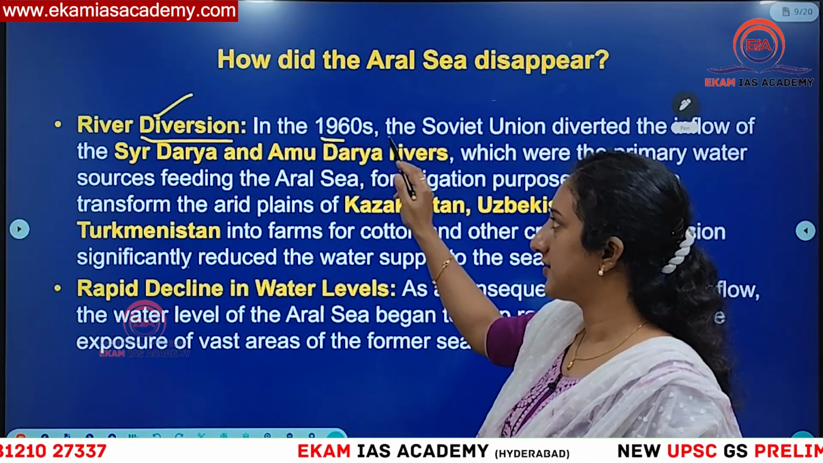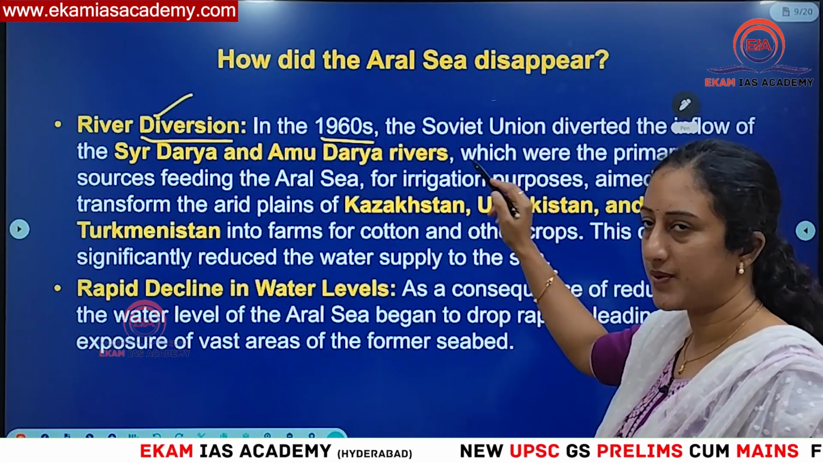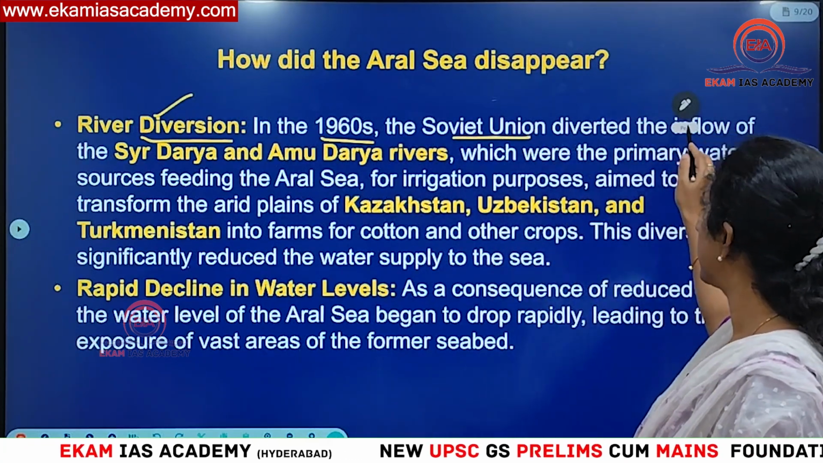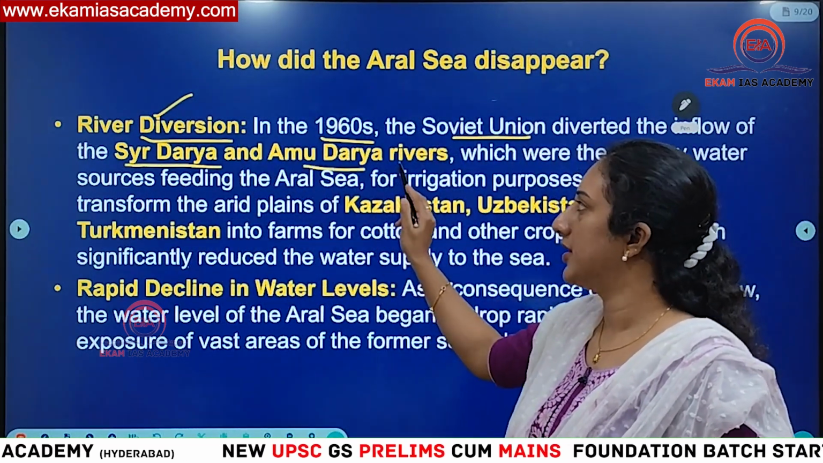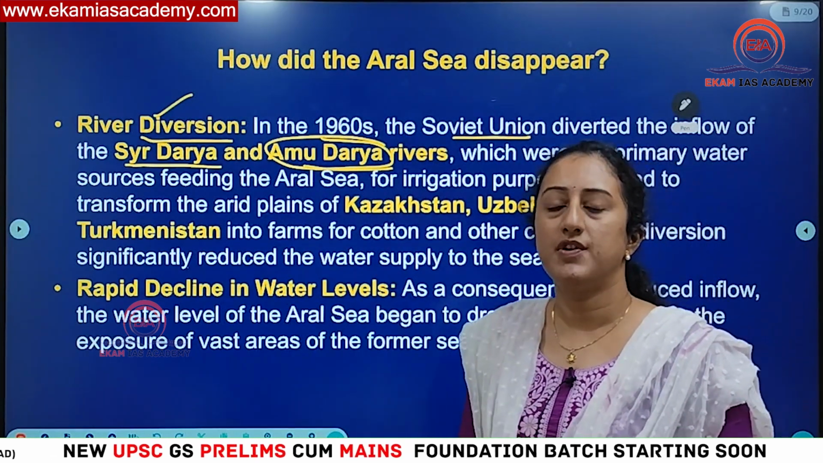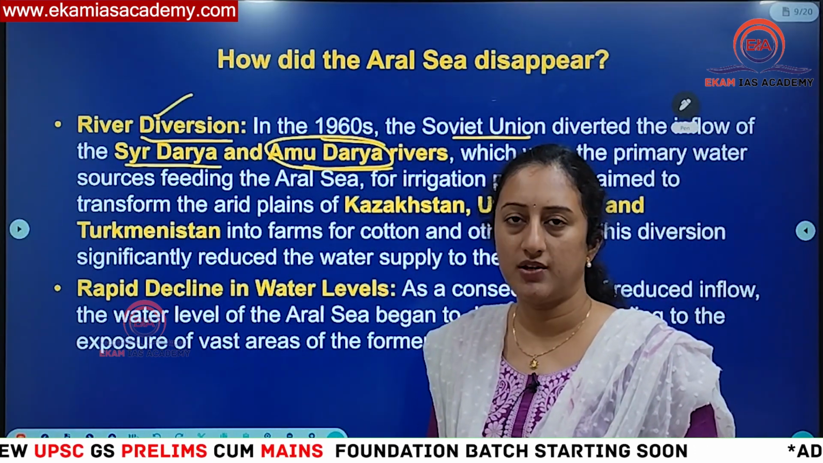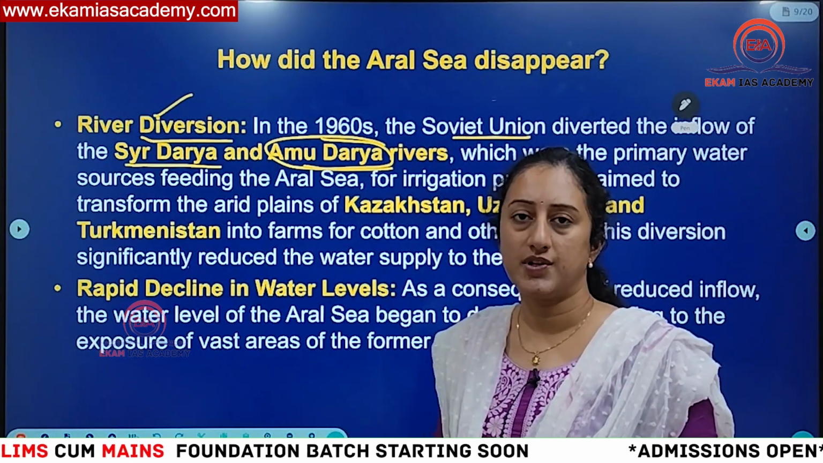So in the 1960s, when there was the Soviet Union, these two countries, Kazakhstan and Uzbekistan, were part of the Soviet Union. So they diverted the water of two rivers, the Syr Darya and the Amu Darya. As you may remember, the Amu Darya is one of the rivers originating in the Hindu Kush mountain range, and it is considered one of the 10 largest rivers in Asia.